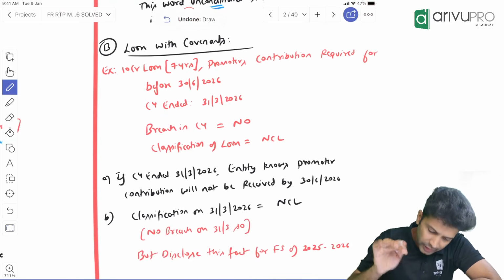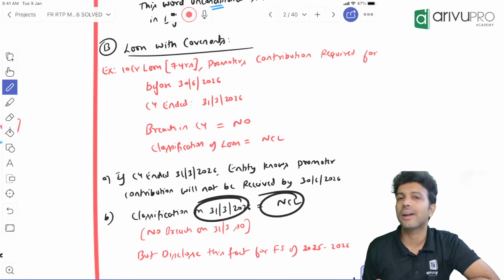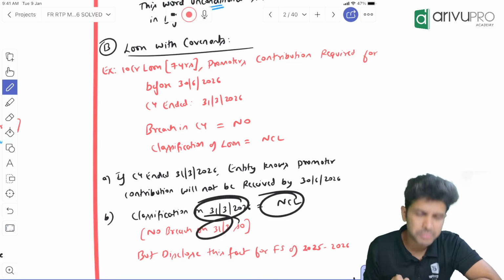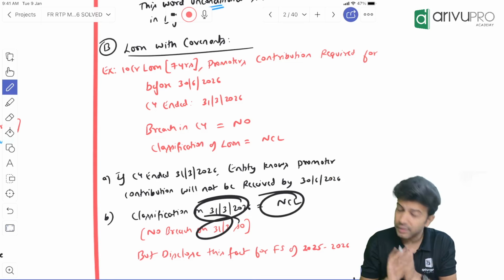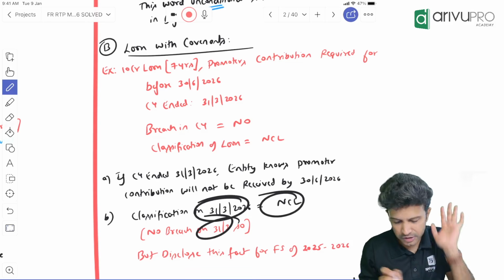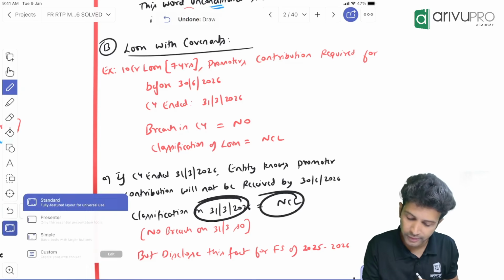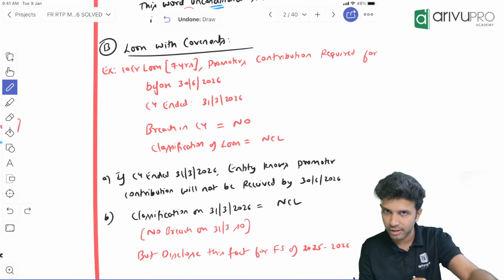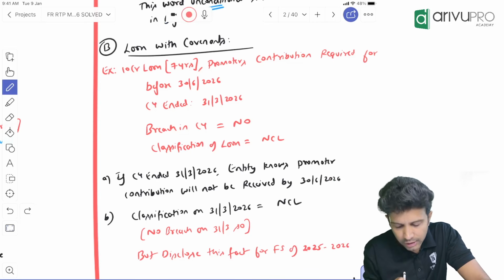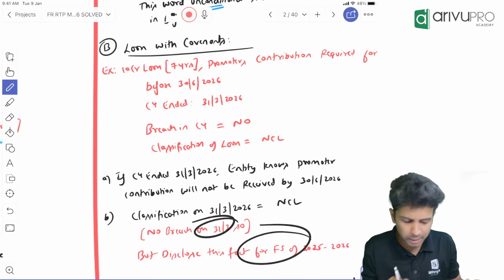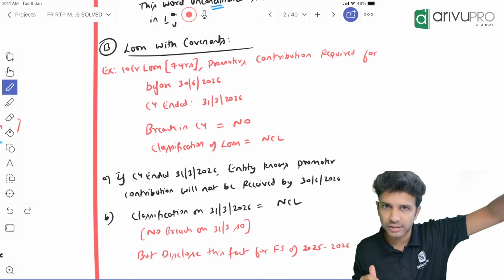Because the promoter will not get the money, in that case also, on 31st March, the loan will still continue to get classified as a non-current liability only. Why? Because on 31st March, there is no breach, right? Company knows that breach may happen after 3 months, but on 31st March, is there any breach? No. So on 31st March, the company will still continue to show this liability as a non-current liability. Fine. Classification will be the same, NCL only, but you give a disclosure. If the company knows that the breach might happen in the next 3 months, in the current year financial statements on 31st March, the company should just give a disclosure that we are anticipating a breach to happen. That disclosure is enough.